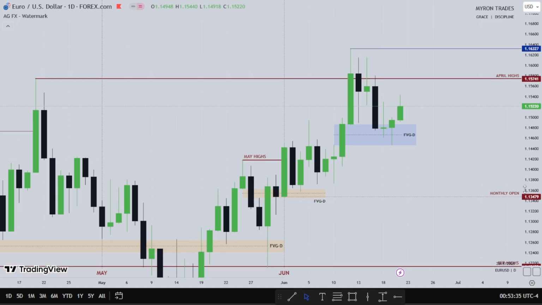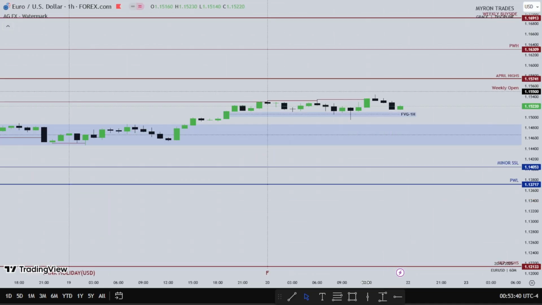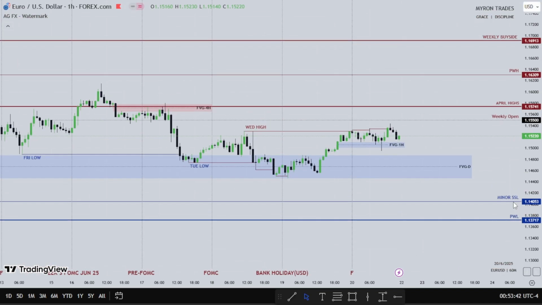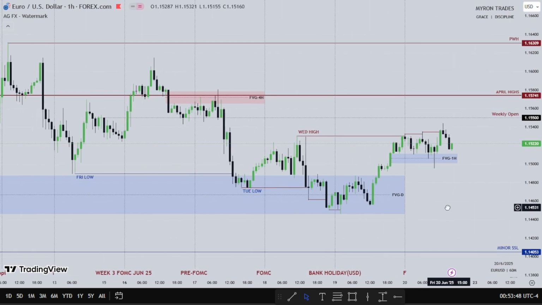So let's head down to the 1 hour time frame and see what euro did. So this is euro USD on the hourly time frame. As you can see, this is Monday. Monday clearly posted the high of the week. We have Tuesday expanding lower. Then we have FOMC day. This is the FOMC candle. Look at what the candle did. A whipsaw going higher and lower.